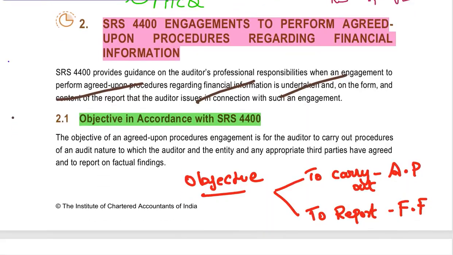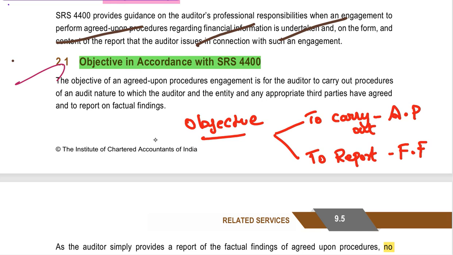Next, SRS 4400, we are entering into this. Here you are going to have two objectives. I'm not going to read line by line. I'm just having the extracts here. These extracts will help you to retrieve these lines.